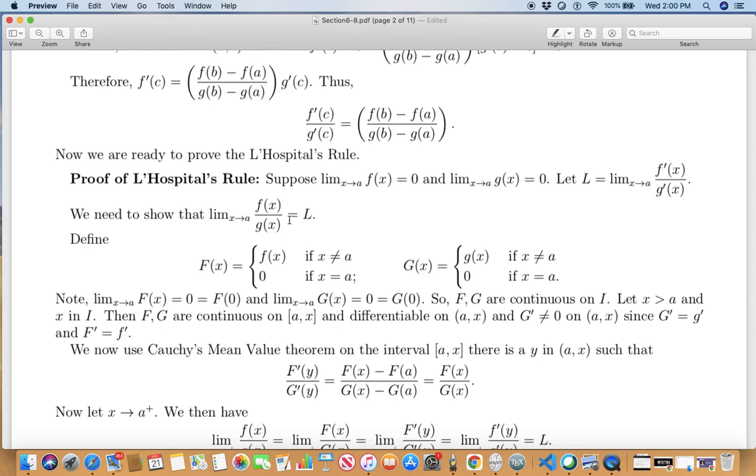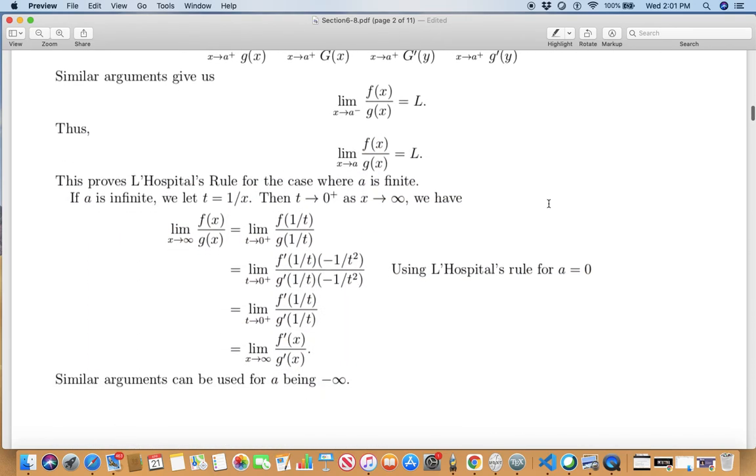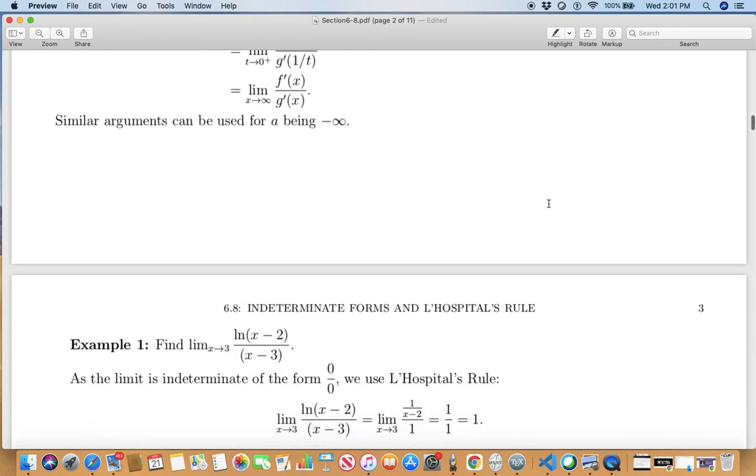That will go to 0 over 0, because the reciprocal of infinity is 0 essentially. So the argument follows simply from here. In other words, infinity over infinity can be rewritten in the form of 0 over 0, indeterminate form, and the proof of L'Hopital's rule continues.